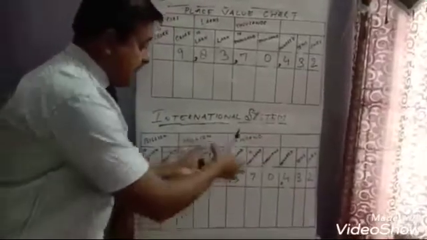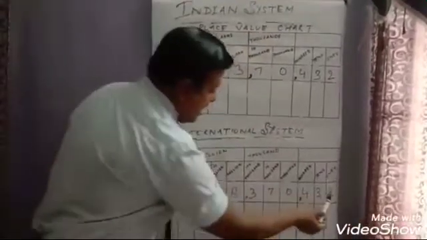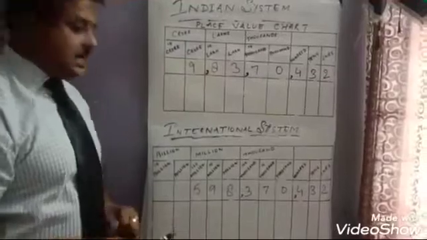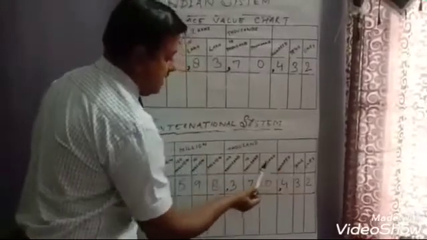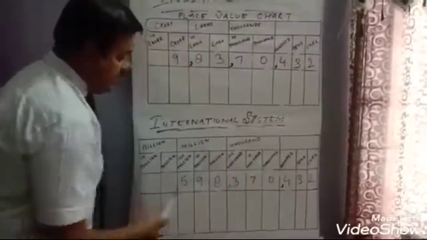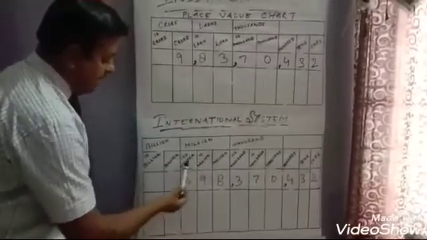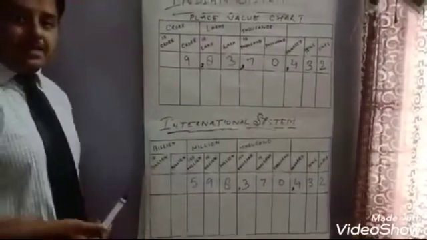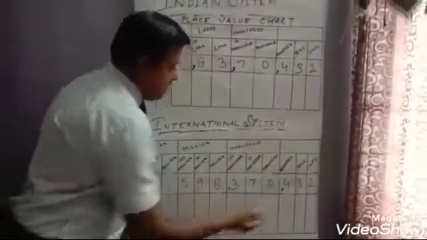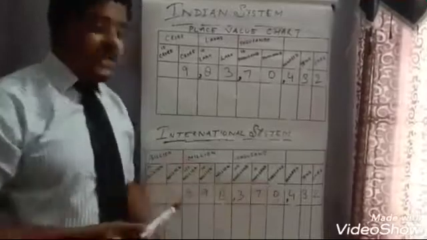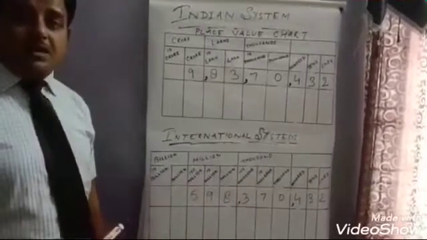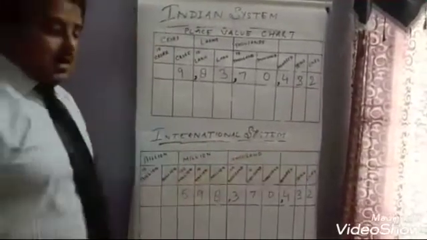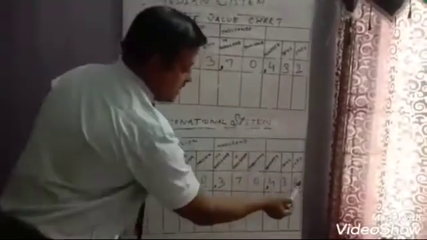Let us come to the international system. This system is a little bit different from the Indian system. I have written a numeral over here. Let us first see from where the number starts. It starts from ones, tens, hundreds, thousands, ten thousands, hundred thousands, million, ten million, hundred million, billion and ten billion. Suppose this is the numeral which I have given you. You have to write this numeral in the international system in words. So first of all, you have to place the commas. Over here, ones, tens and hundreds come in one group.